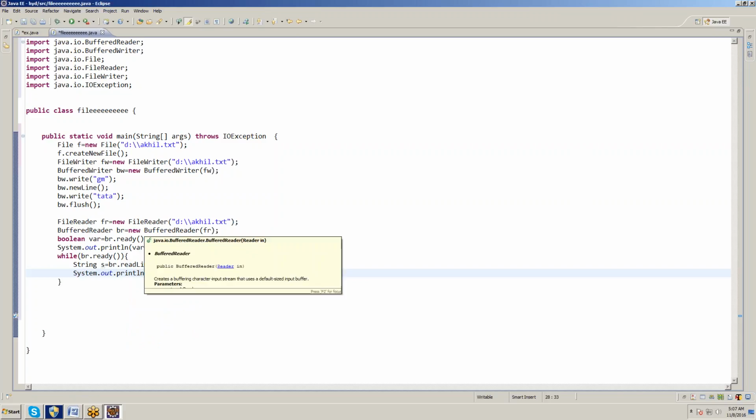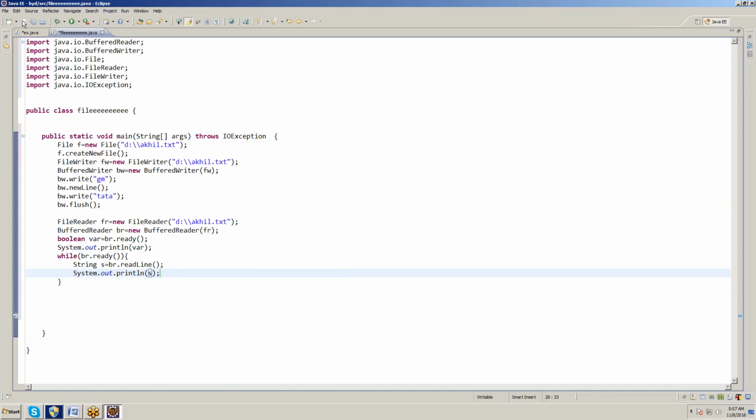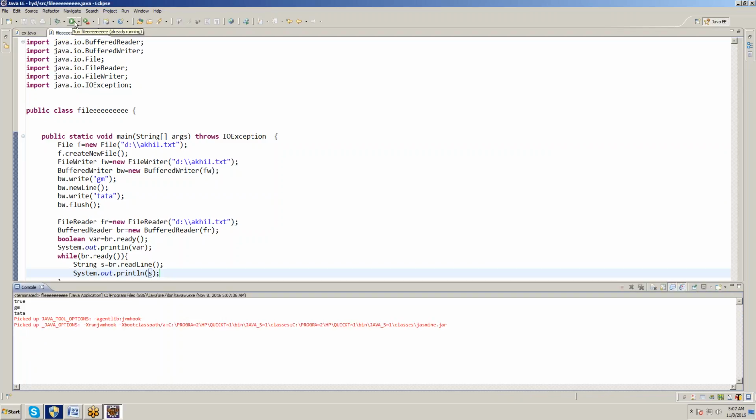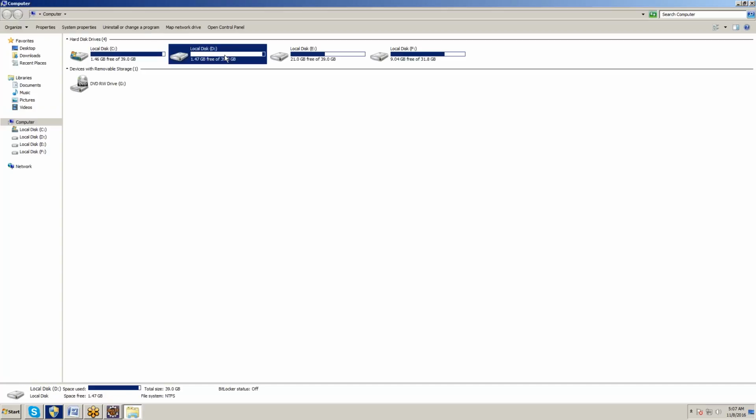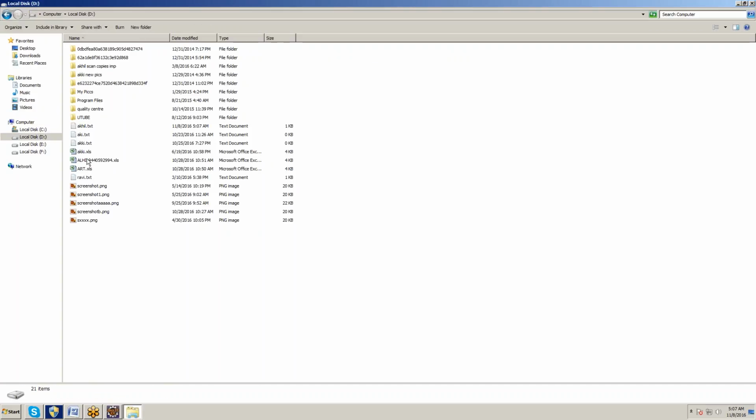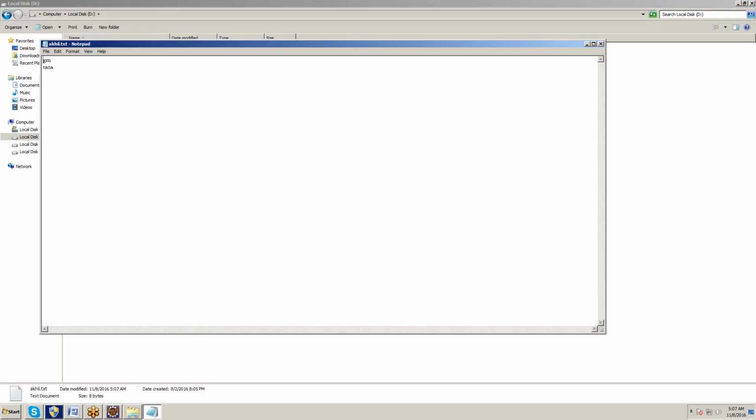So if data is available, it will give true and it will print good morning and Tata. Yes, true. Good morning and Tata. If you want to check it, go to D drive and Akhil.txt. Good morning Tata. That is the concept.